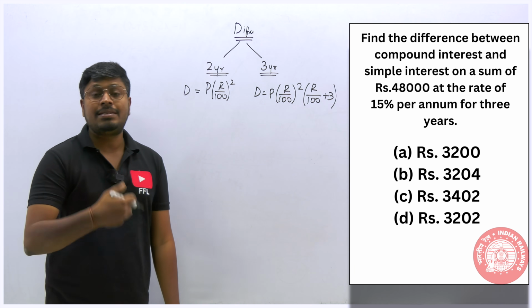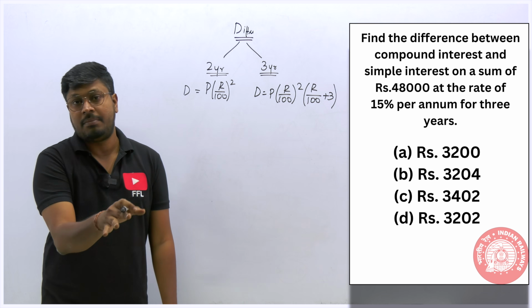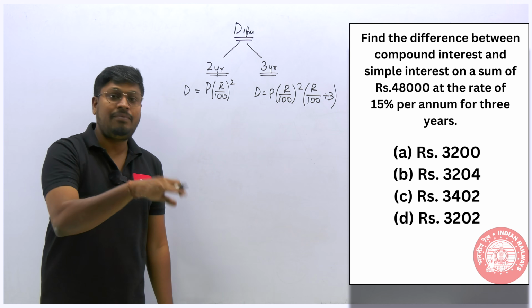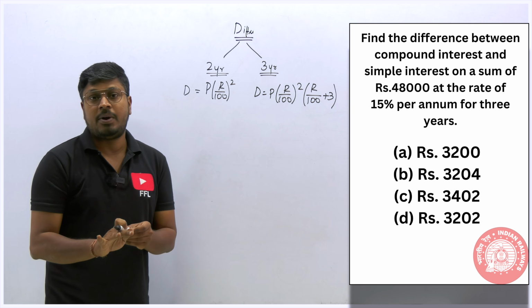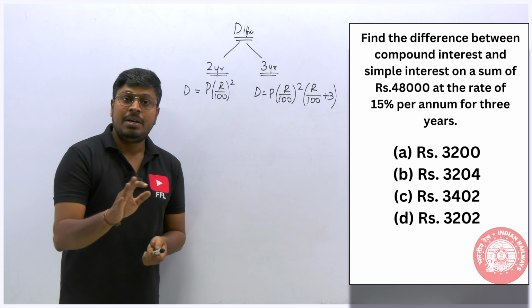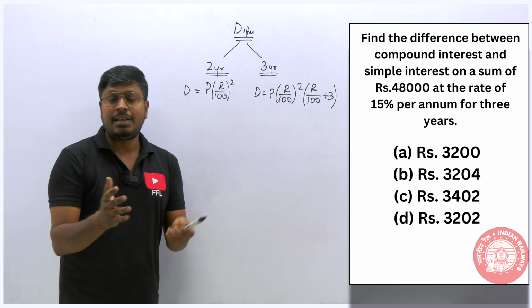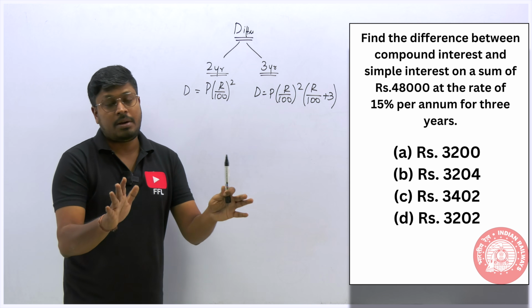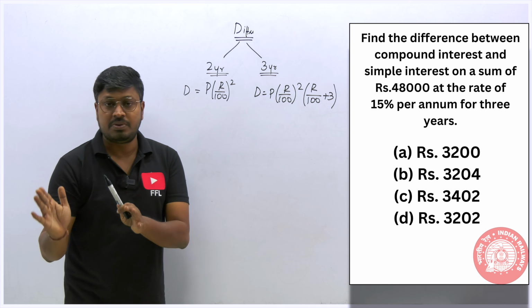In case they have asked 4 years, for 4 years we also have a formula. But mostly compound interest will not be asked in your exam for 4 years. Maximum 3 years only they will ask you. But in case they ask for 4 years, then go with the traditional method. Proceed to solve those questions with the normal method itself, right?